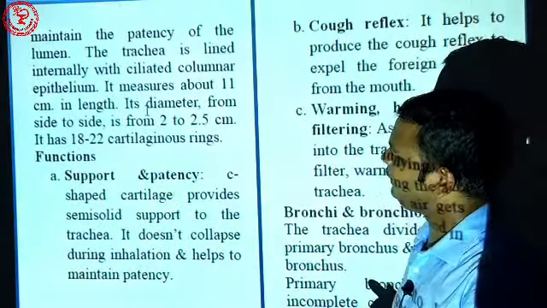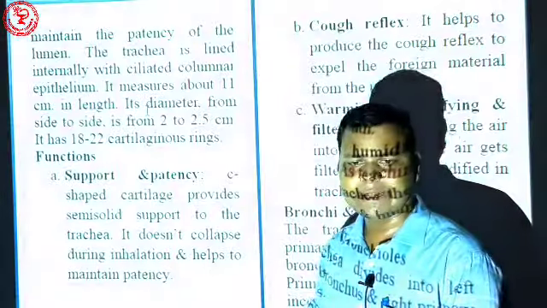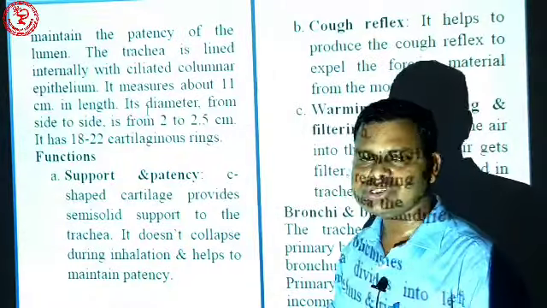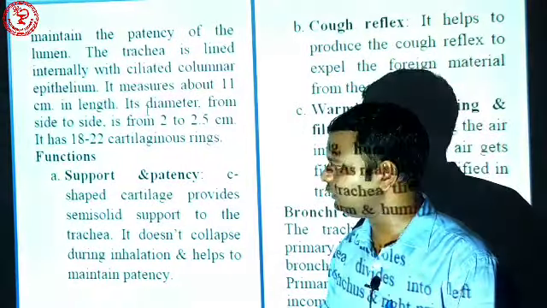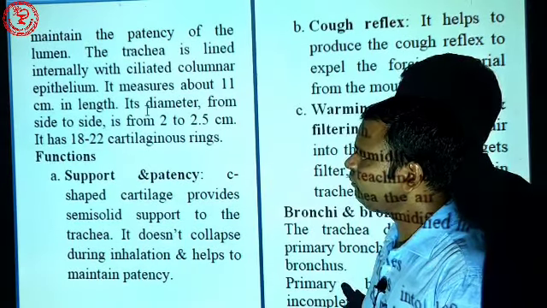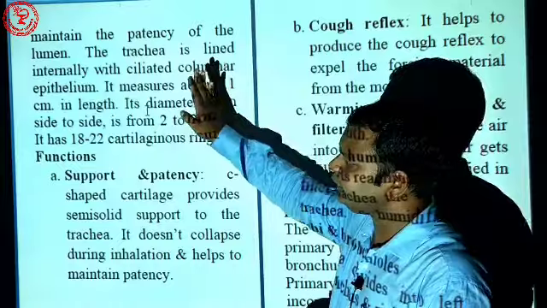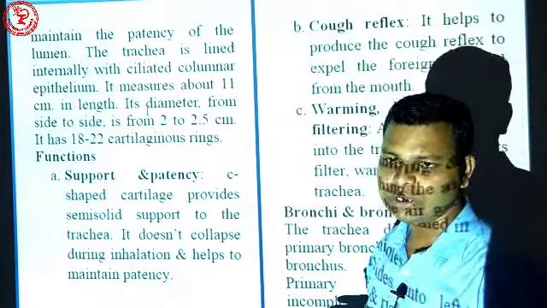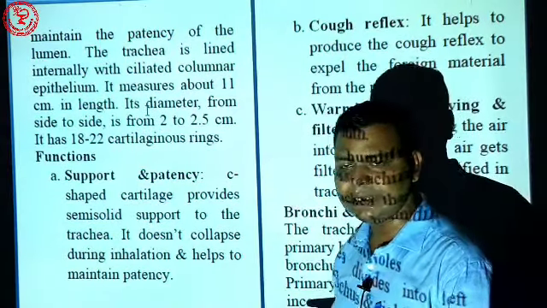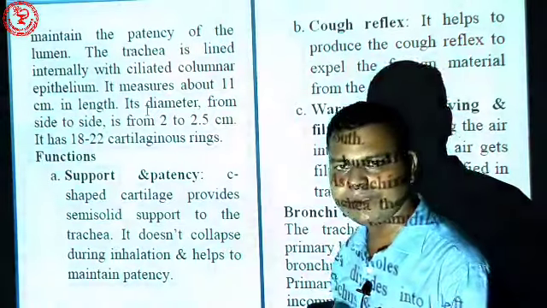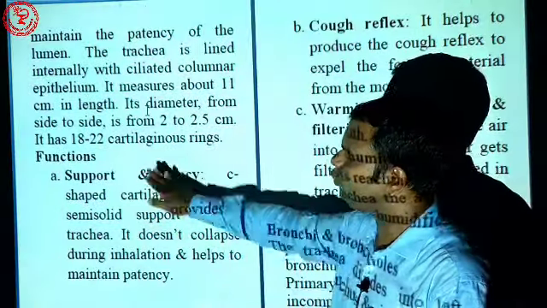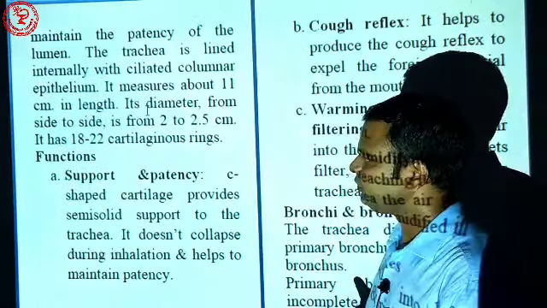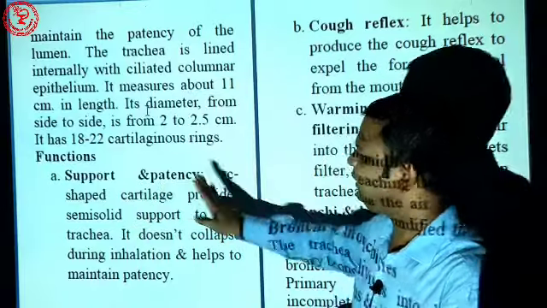It measures about 11 centimeters in length, and the diameter is 2 to 2.5 centimeters, and 18 to 22 cartilaginous rings or C-shaped cartilages are present in the trachea. So it is made up of ciliated columnar epithelium, 11 centimeters long, with C-shaped cartilage, diameter 2 to 2.5 centimeters, and 18 to 22 rings. This is all about your trachea. Then the function: support and patency.